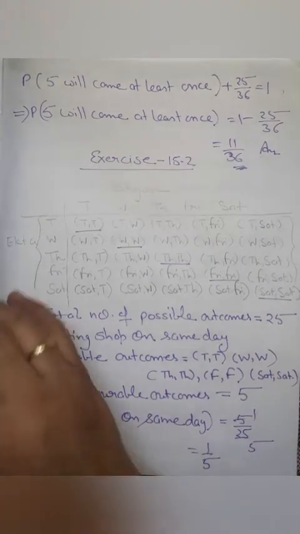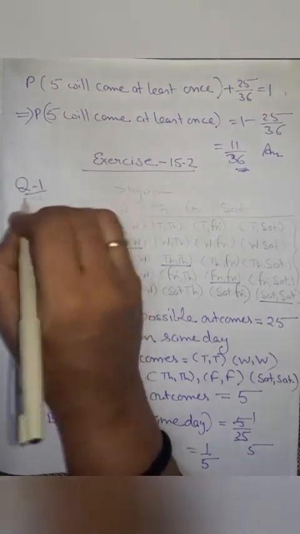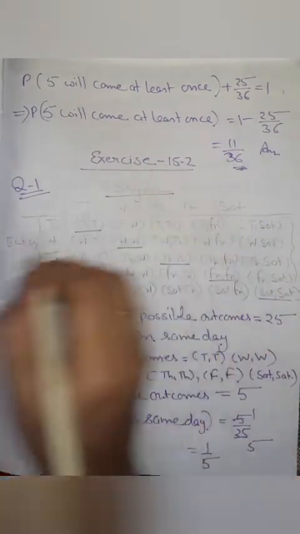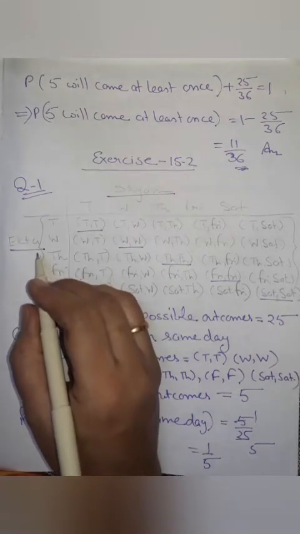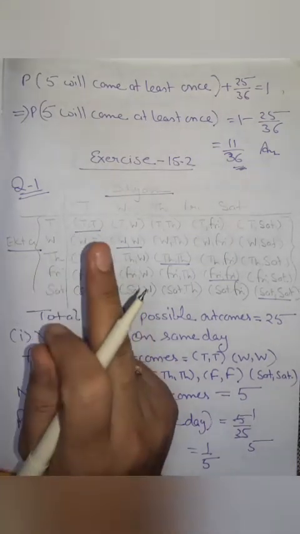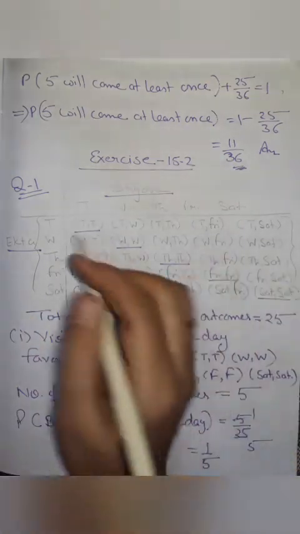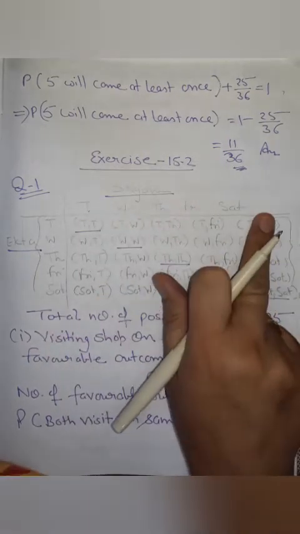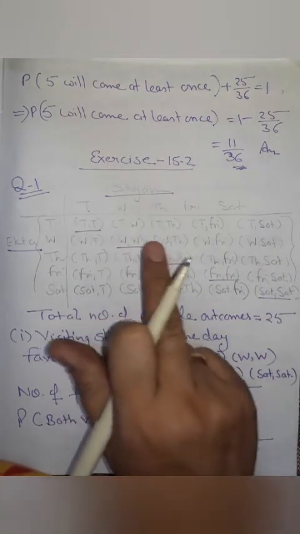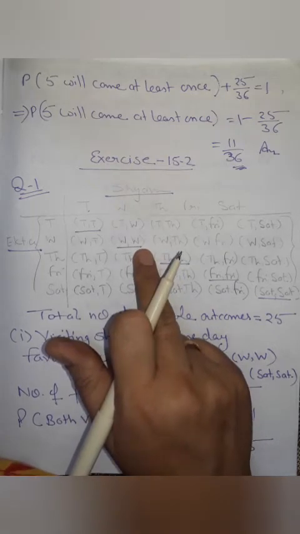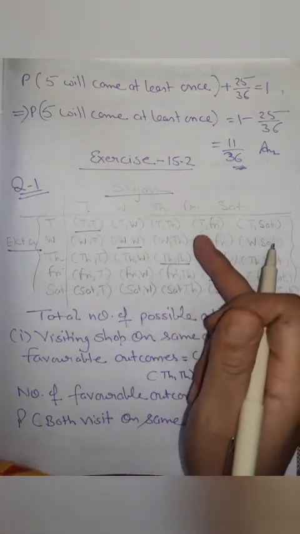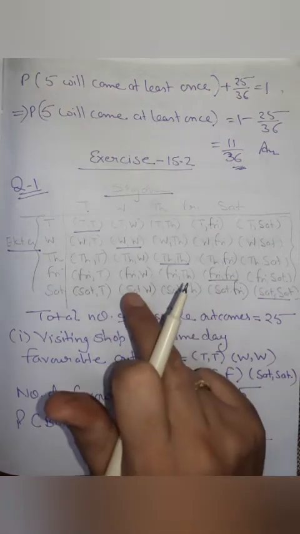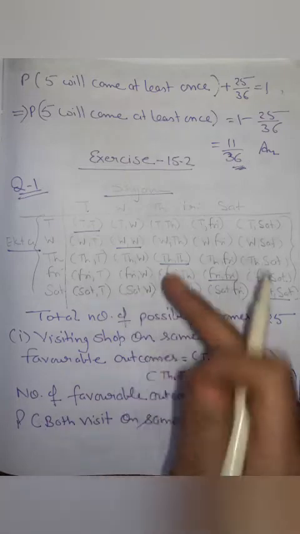Now I'm taking some questions from exercise 15.2. See question 1 of exercise 15.2. Two customers, Shyam and Ekta, are visiting a particular shop in the same week, Tuesday to Saturday. Each is equally likely to visit the shop on any day as on another day. What is the probability that both will visit the shop on the same day, consecutive days, different days?